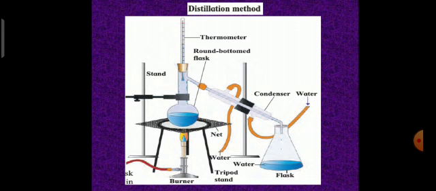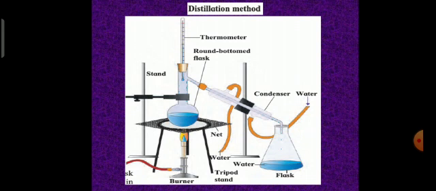Distillation is also used for purification of impure liquids. Children, you must have seen at home, if you are using a utensil for boiling water, maybe for bathing, many times you can see a whitish layer that gets deposited on it. Or if you are using slightly salty water, maybe of a well, for bathing, you may see a whitish layer getting deposited on the bottom of the bucket. Why does that happen? It is the salt which gets deposited.